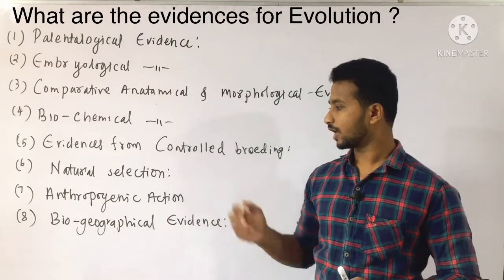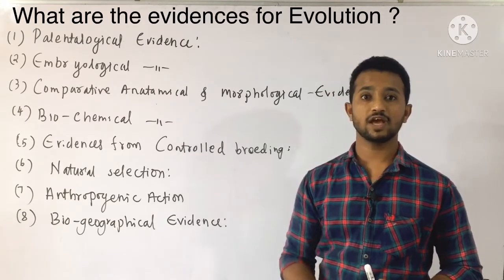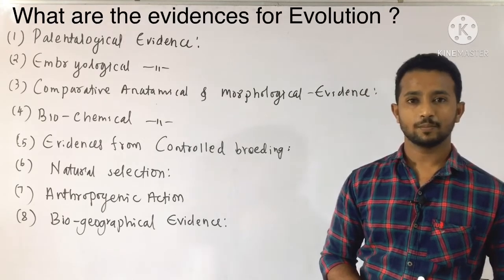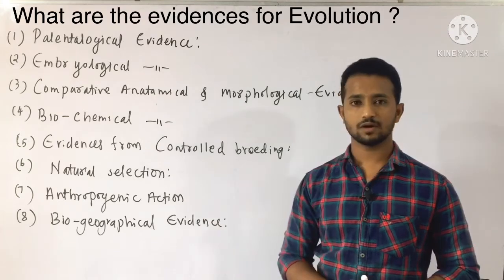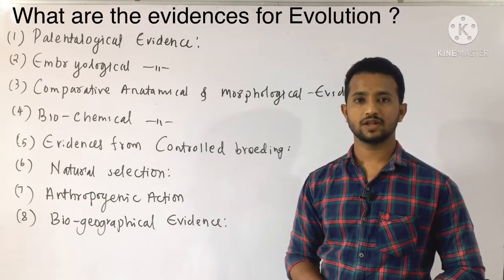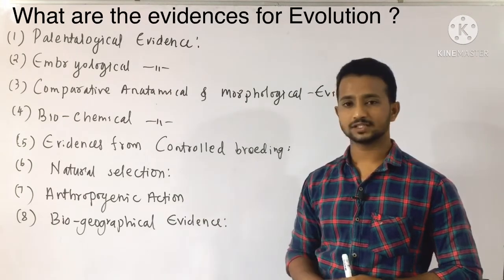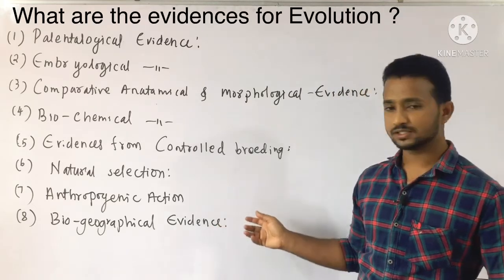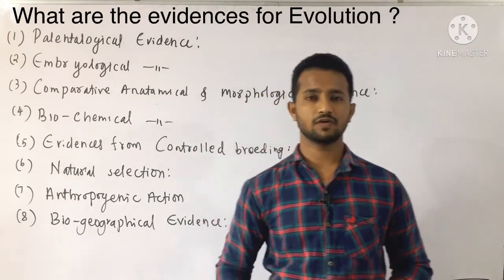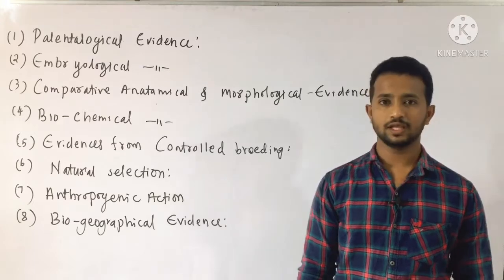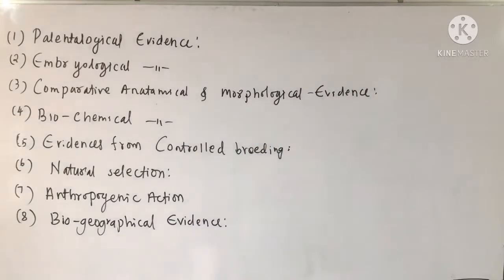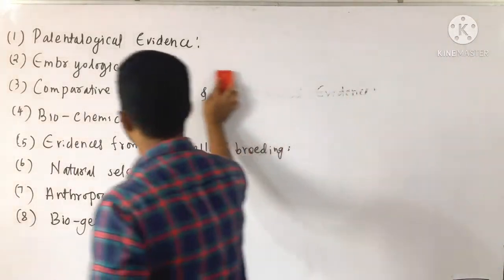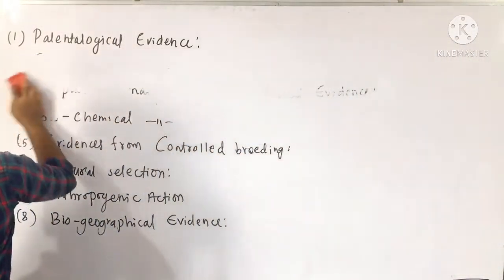Human activities are called anthropogenic actions. Nowadays we are responsible for some of the pathogenic forms in this life. By human activities, some new formation of life takes place, which is called anthropogenic action. Biogeographical isolations are also one kind of evidence for natural selection and also for evolution. So in this class we will take up the first one, the so-called paleontological evidences.